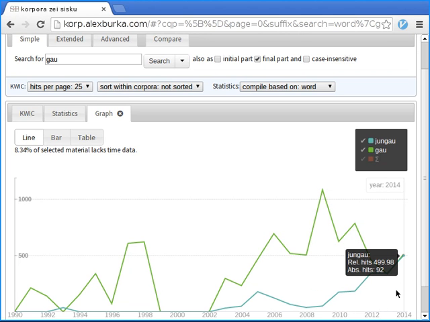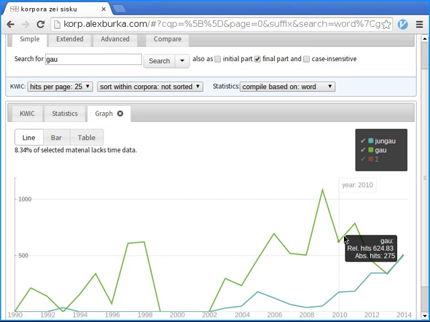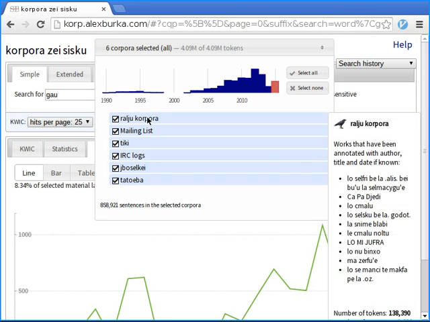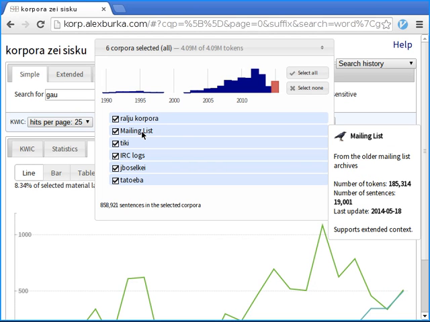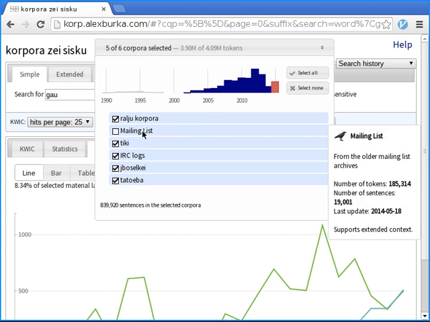What I would like to warn you when you look at this graph is that we don't have any data from around 2000, and also the data before that is very low. So this one is actually just 4 hits, while these ones are up to 990 or 270. So the corpora we do have are listed up here. This is the old mailing list. And if we deselect that, we'll see that the blue area here, which shows the dates of the material we're currently searching in, is deselected.